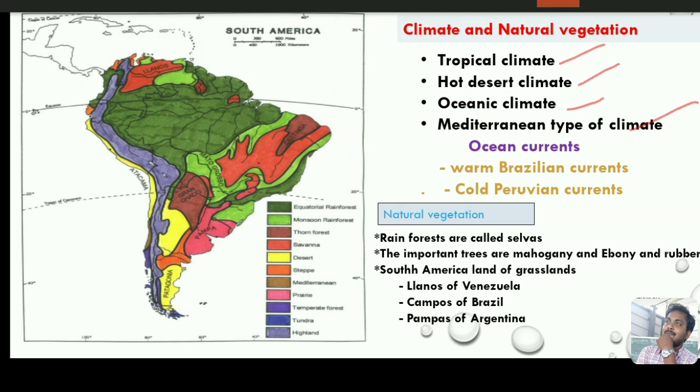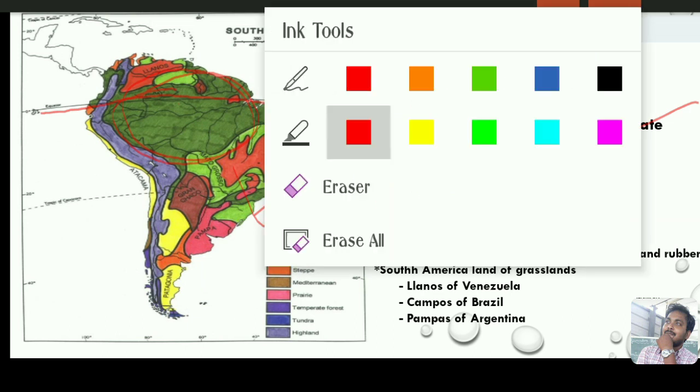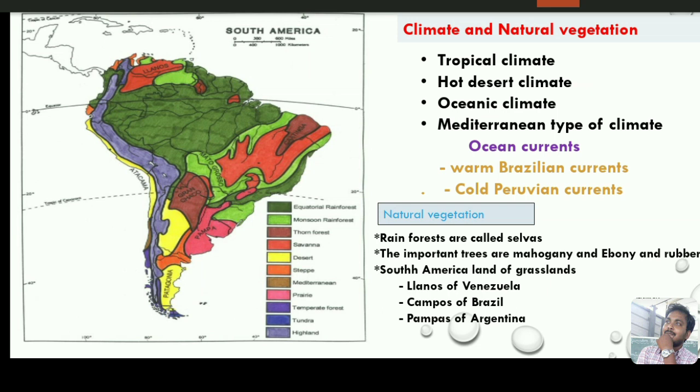The tropical climate you can see where the equator is present, and also in the river basin of the Amazon. These forests have a hot and wet climate, and experience convectional rainfall.